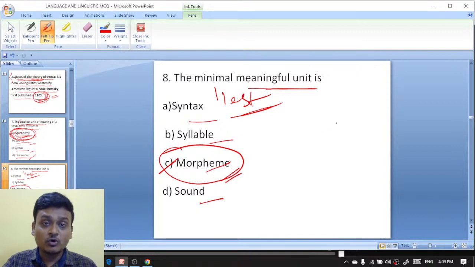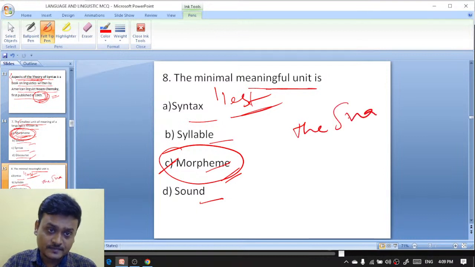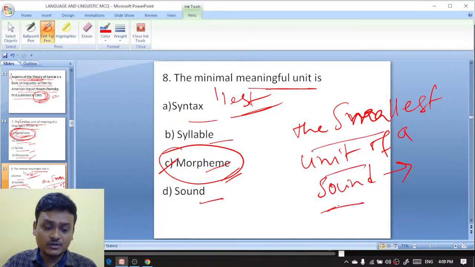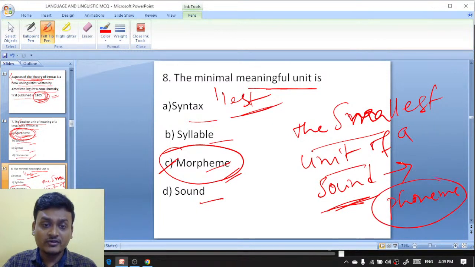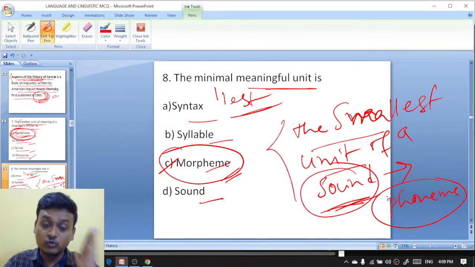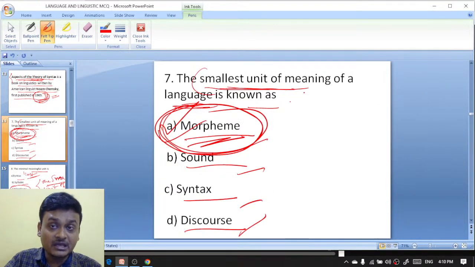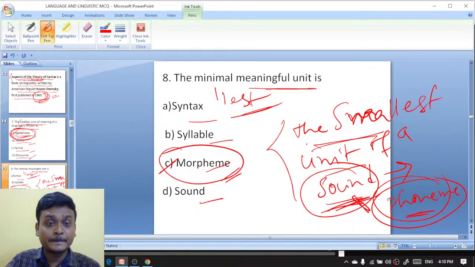And what is the smallest unit of a sound? The smallest unit of a sound is known as phoneme. Phoneme is the smallest unit of sound. Sound comes from phone, that is phone. That's why the smallest unit of a sound is known as phoneme, whereas the smallest unit of meaning of a language is known as morpheme.